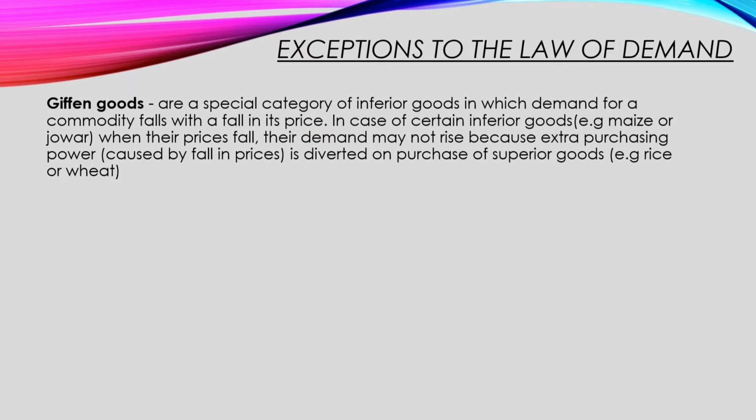So, basically, let's say maize and jowar. Now these commodities are found to be cheaper than other commodities. So what we do is that we buy that. When my income is less, I was buying these goods.